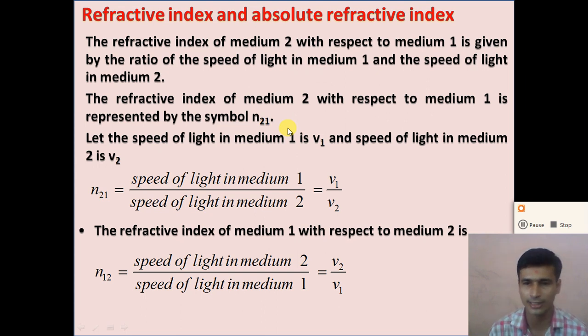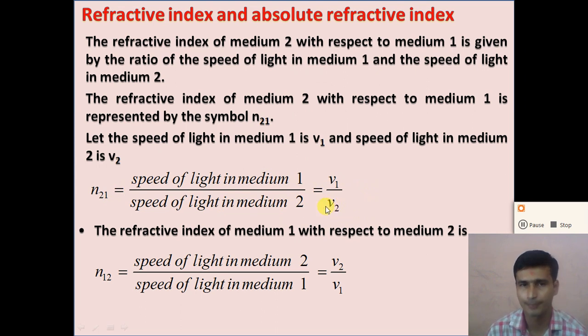So now let us assume that the speed of light in medium 1 is v1 and the speed of light in medium 2 is v2. According to the definition of refractive index, the refractive index of medium 2 with respect to medium 1, n21, is equal to the speed of light in medium 1 divided by the speed of light in medium 2, that is v1 divided by v2.